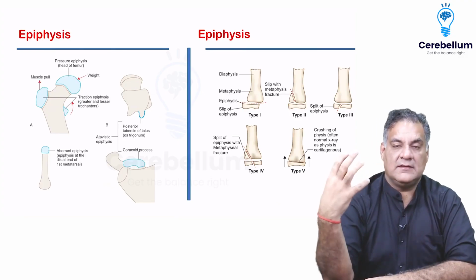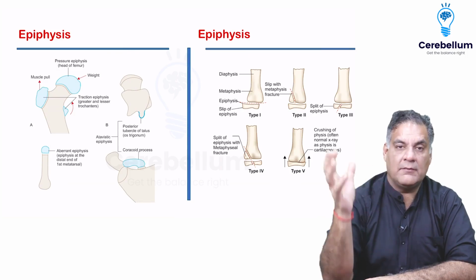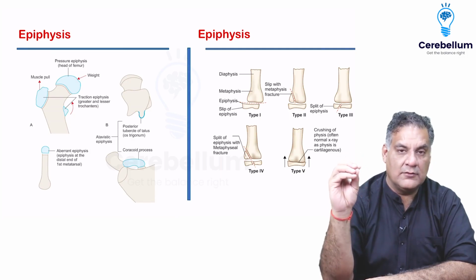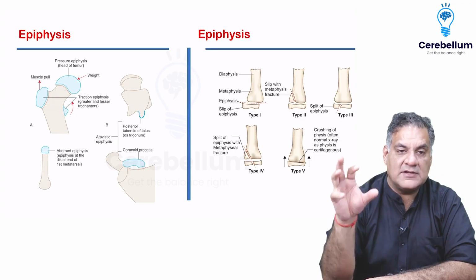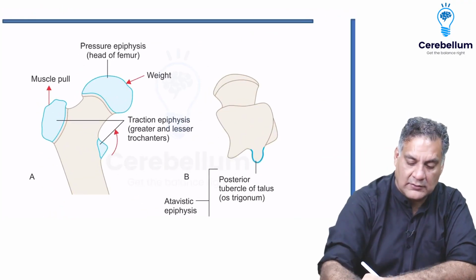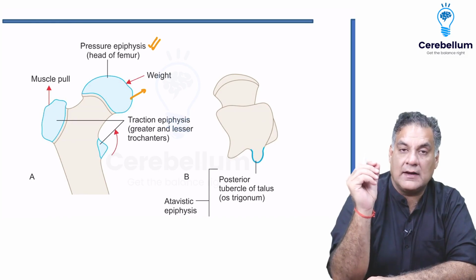Coming to epiphysis now. Epiphysis is an area which is at the end of a bone. For example, the head of femur or the head of humerus, these epiphyses are the pressure epiphyses. They are taking the weight on it, right? And these are the first ones to ossify. So the pressure epiphyses are the ones which are covered by type 2 cartilage.